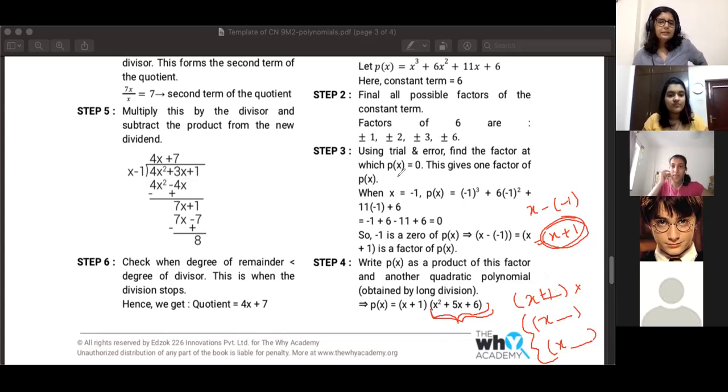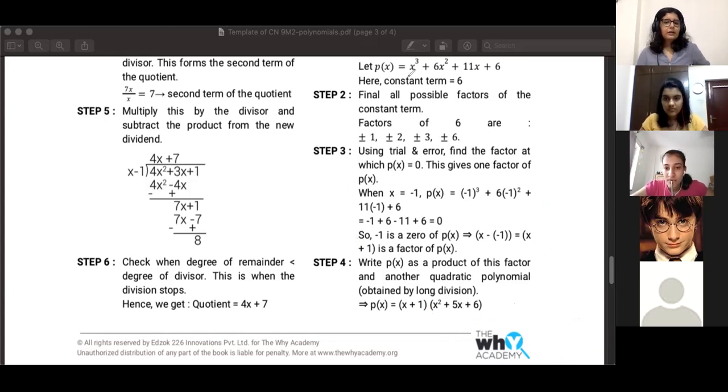So basically, using factor theorem, by trial and error, you get one factor, which in this example happened to be x plus 1, because -1 gave 0. So basically, our original polynomial was a cubic polynomial, right? x cube plus 6x square plus 11x plus 6.